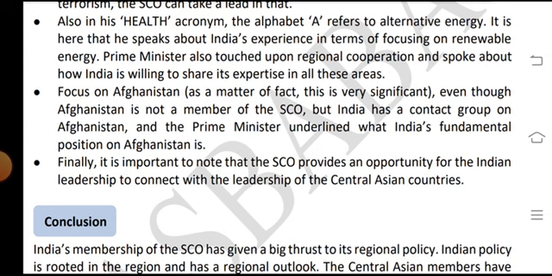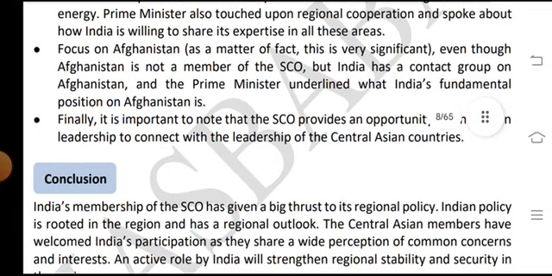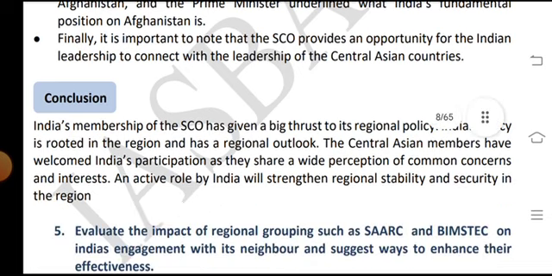There was a focus on Afghanistan as well. This is very significant, as even though Afghanistan is not a member of the SCO, India has a contact group on Afghanistan. The Prime Minister underlined India's fundamental position on Afghanistan. Finally, it is important to note that the SCO provides opportunities for the Indian leadership to connect with the leaderships of the Central Asian countries.